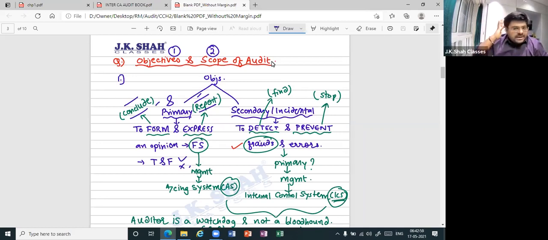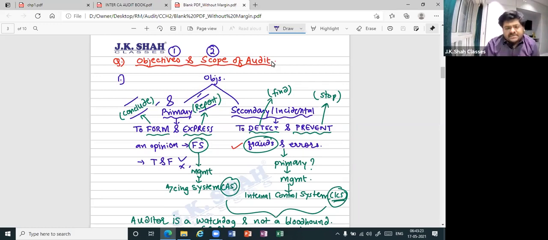What is the secondary objective of the auditor? To detect and prevent frauds and errors. What is detect? Find. What is prevent? To stop. This is the auditor's secondary objective, right? So this has to be somebody's primary. Whose primary? Management's. Perfect. And they will carry that out by setting up which system? ICS. What is ICS? Internal Control System.